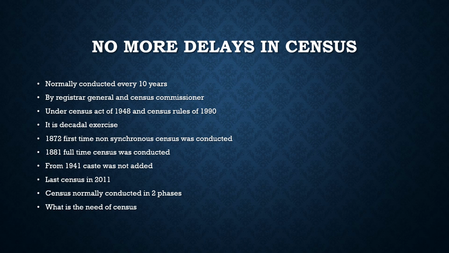During this census, what questions are asked to the people? What is the age? What is the marital status? What is the religion? What is the caste? Whether it is SC or ST, whether the person belongs to the SC or ST. But the question can be asked, if they already ask whether you belong to the SC or ST, why do we need to conduct the caste census? The answer is that they limit it to the SC and ST only. OBCs are not counted in it. So for that reason, we need the caste census.